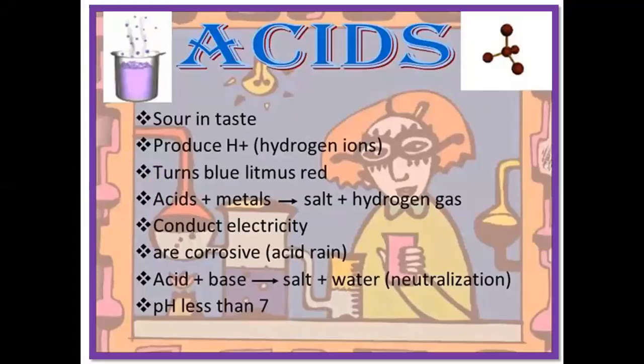Acids are sour in taste, produce H plus hydrogen ions, and turn blue litmus red. Acids react with metals to give salt, and along with this evolve hydrogen gas. They conduct electricity in the aqueous state. Acids are corrosive in nature, like for example acid rain. Acid reacts with base to give salt and water, which is the example of neutralization reaction, along with the evolution of heat, and this is exothermic in nature.